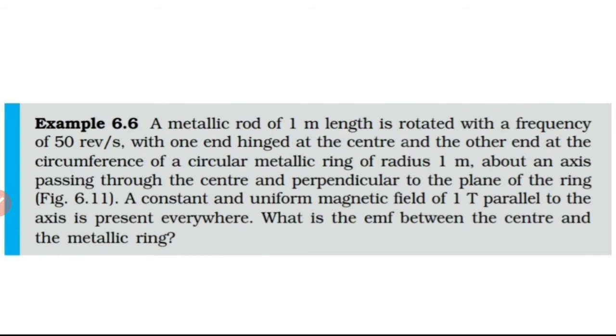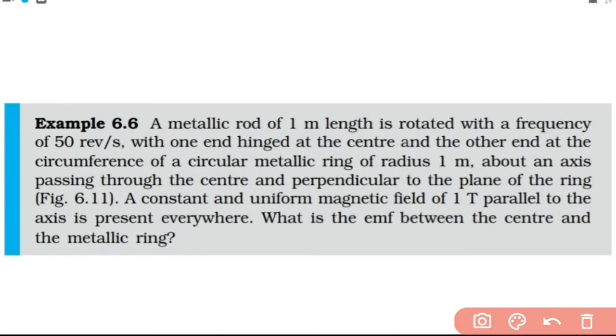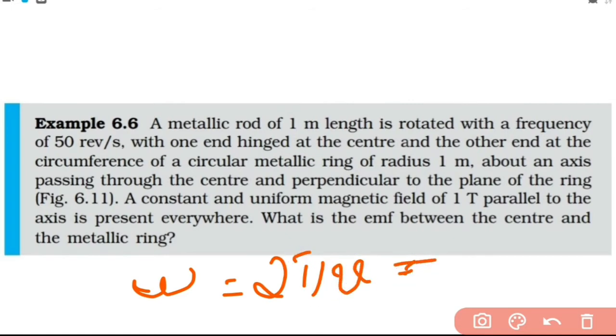It's given that the rod has a length of 1 meter and the frequency is 50 revolutions per second. So 50 revolutions per second is the frequency, from which we can obtain omega. Omega equals 2 pi nu, so we have 2 pi into 50, that is 100 pi radians per second. So omega in this case is 100 pi radians per second.